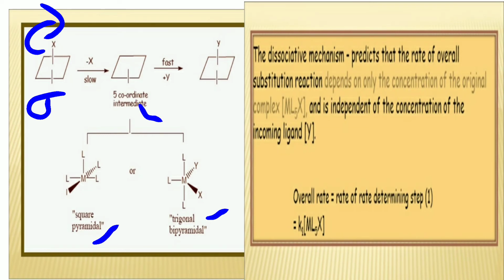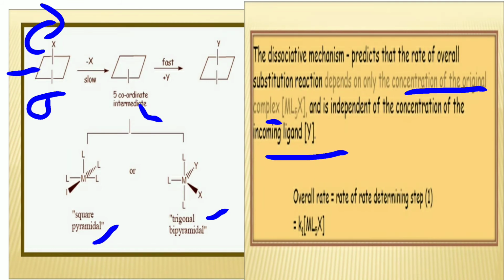product containing the Y. The dissociative mechanism predicts that the rate of the overall substitution reaction depends only on the concentration of the original complex. Here you can see there is no need of any Y. That means the rate of reaction depends only on the original complex, ML5X, and is independent of the concentration of the incoming ligand.